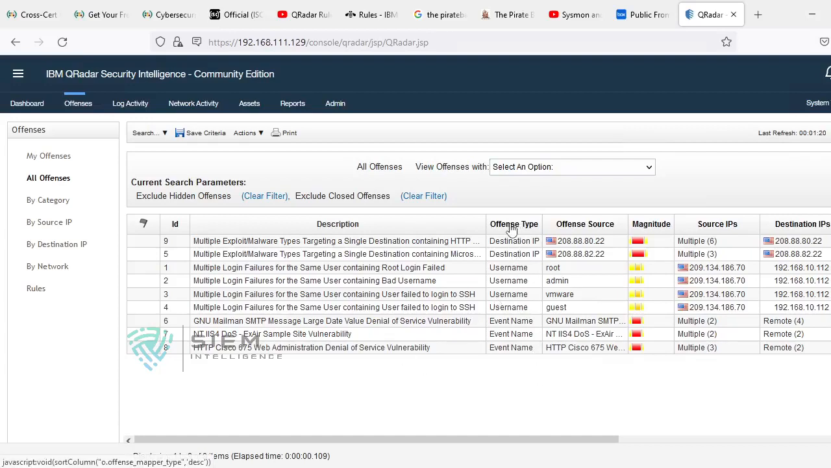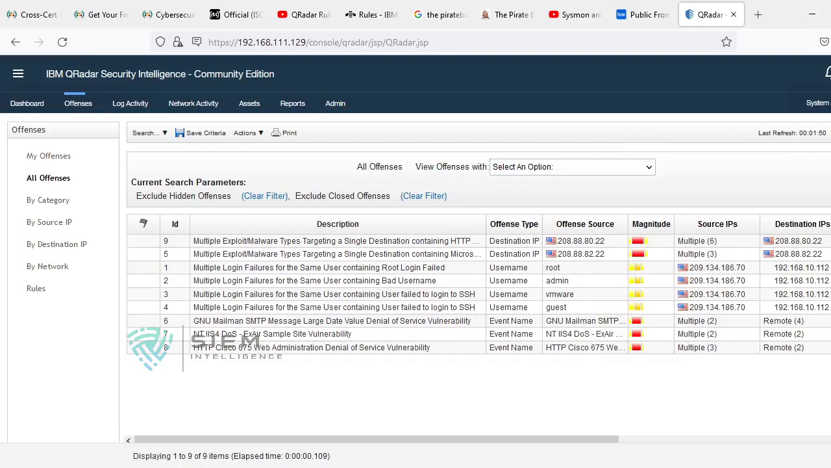Suppose there is a single source IP, a single destination, and there is a username. In this case, source IP and destination IP are something like variables, so it will take time to understand what the source IP and destination IP are. In this case, the username makes more sense. Here we can consider the offense type to be username. Got it,